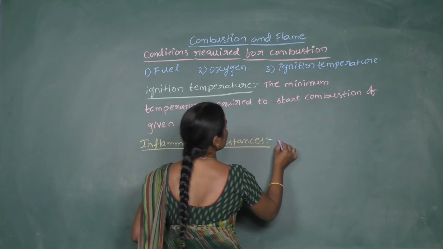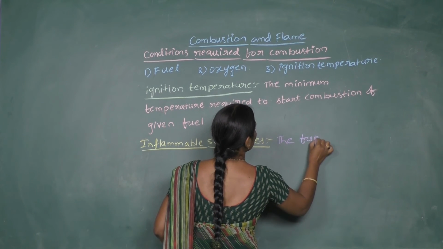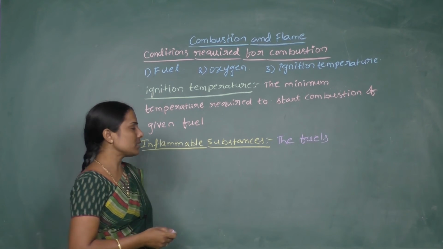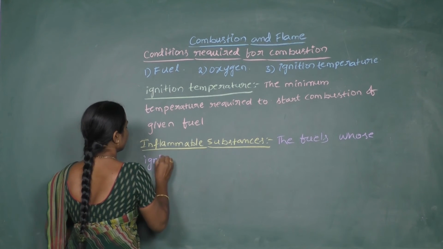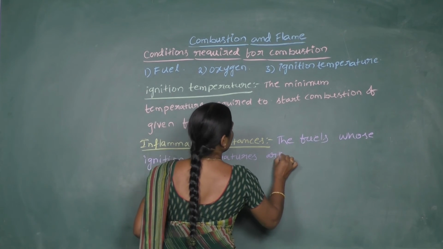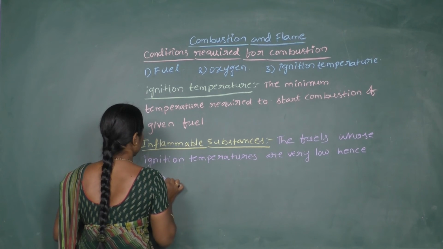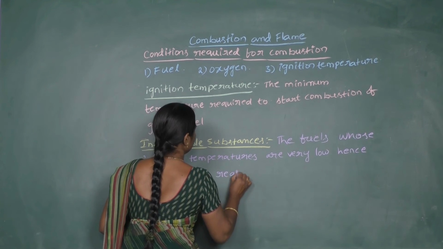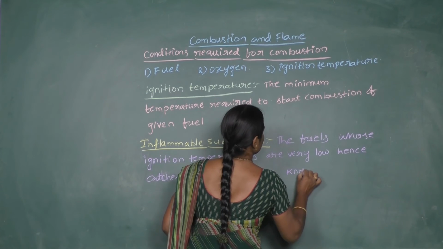So, what are inflammable substances? Let us say the fuels whose ignition temperatures are very low, and hence catch fire readily, are known as inflammable substances.